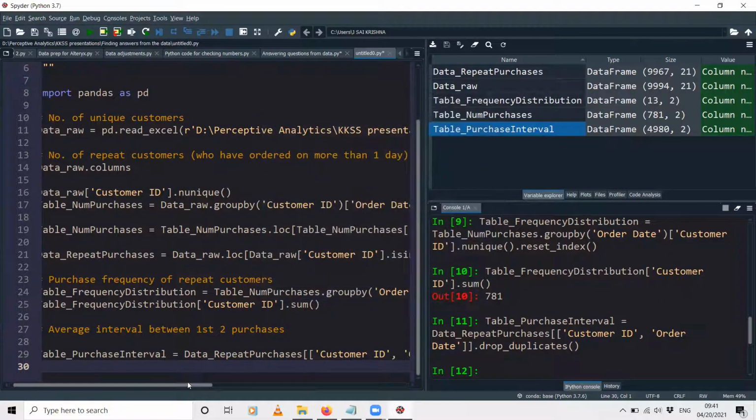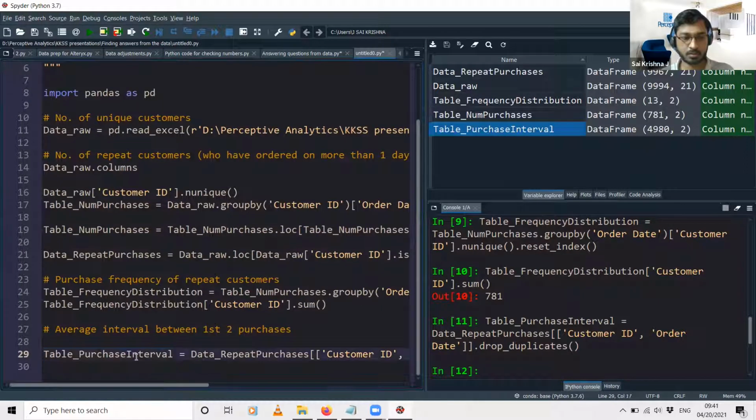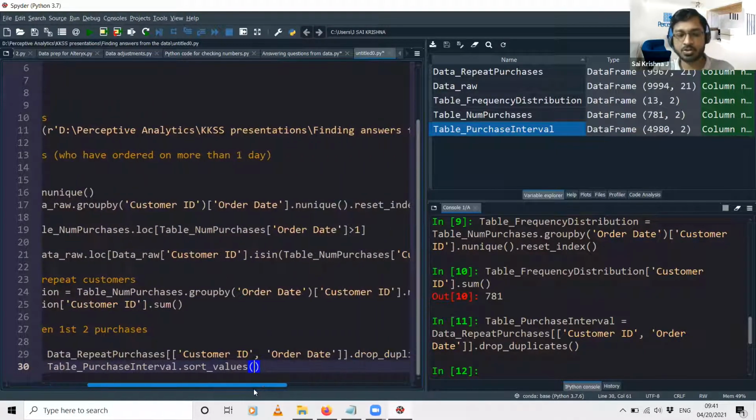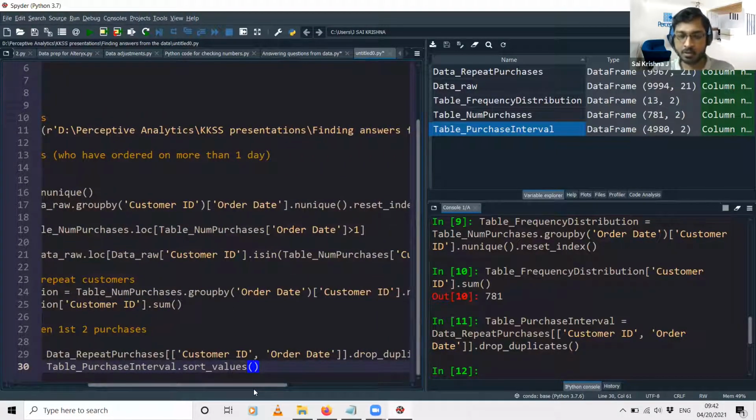For that, we'll use this particular syntax: dataset name dot sort underscore values. Sort underscore values is the function which helps you sort the data with regard to the columns that you specify. And what columns are we going to sort by here?